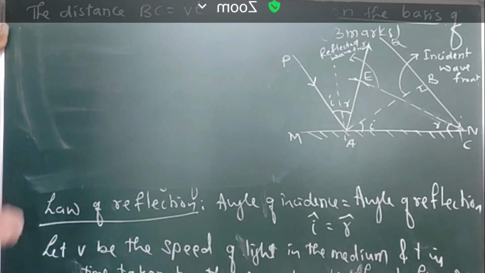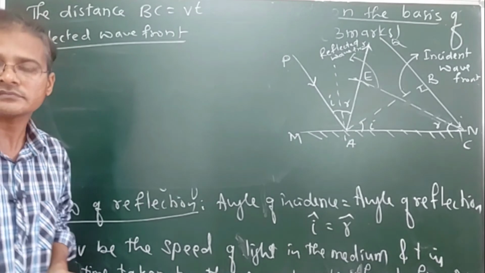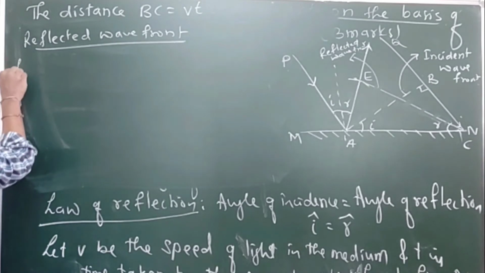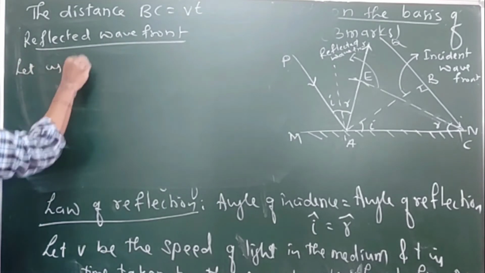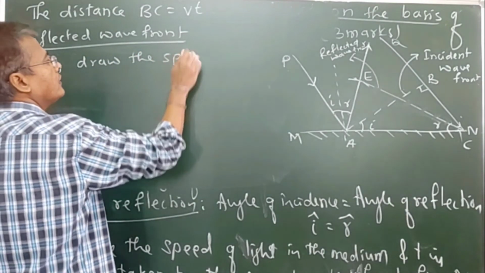So now, this is the incident wavefront. How to draw it? You see, let us draw the sphere of